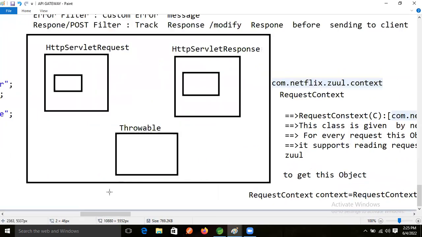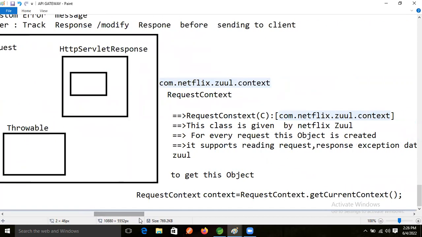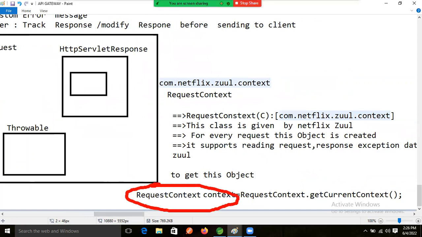So how are we reading the request now, guys? What is the object now? We saw that, people remember, the request context. Yes, Ravi. So now, fine.